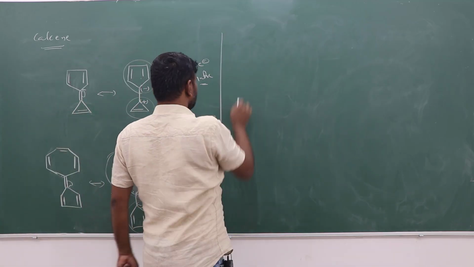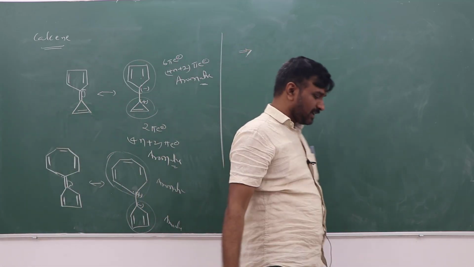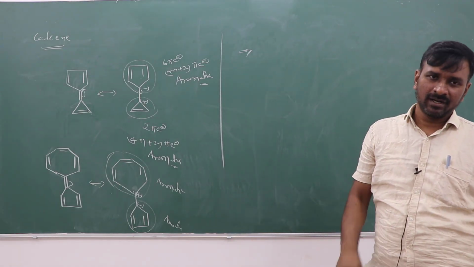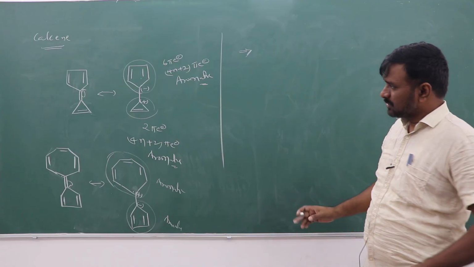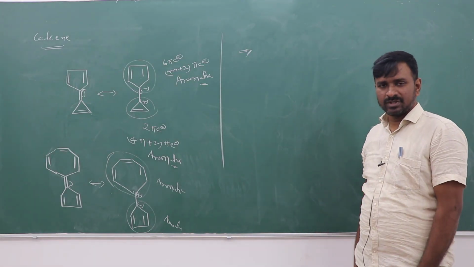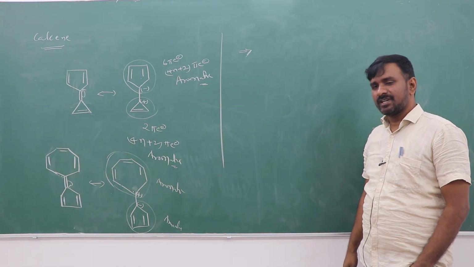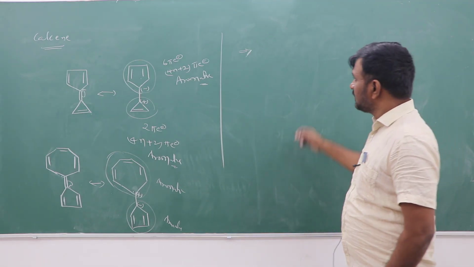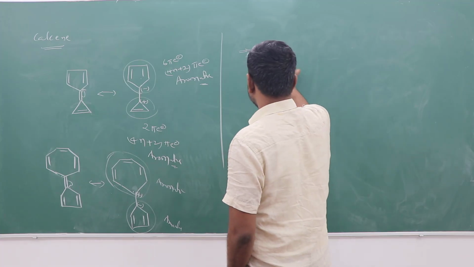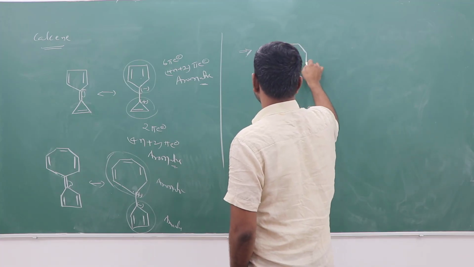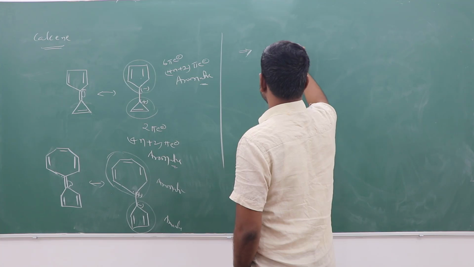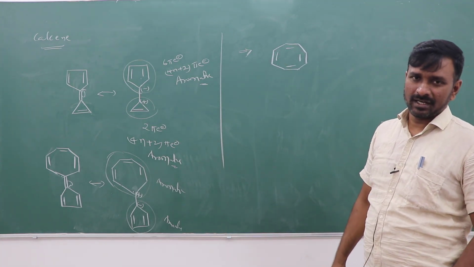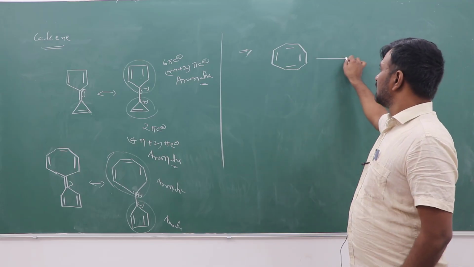And already we have seen cyclooctatetraene, which is non-planar due to the tub shape it exists in. So that's why it is non-aromatic instead of anti-aromatic. Right? Cyclooctatetraene we have seen already, I explained that earlier. It is non-aromatic, not anti-aromatic. Why? Because it is non-planar.